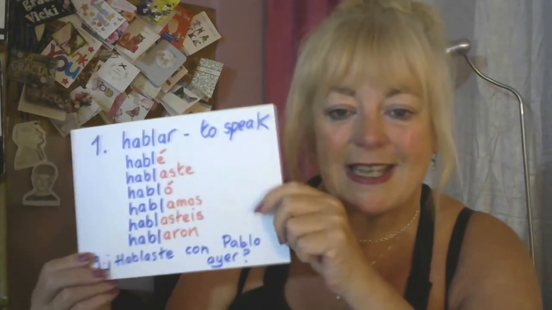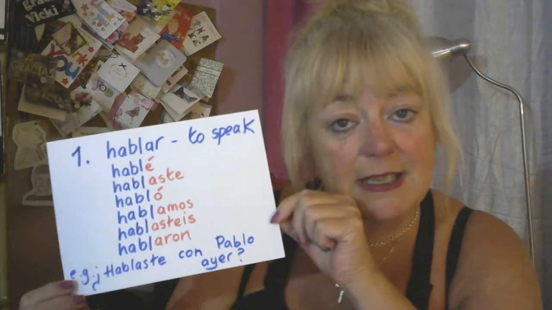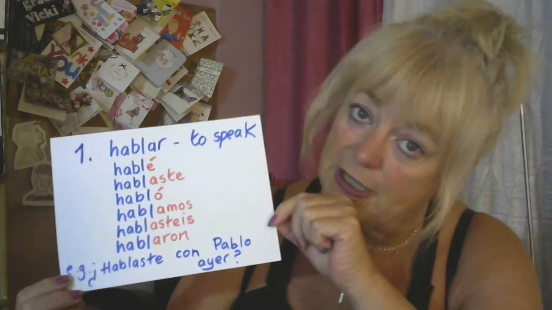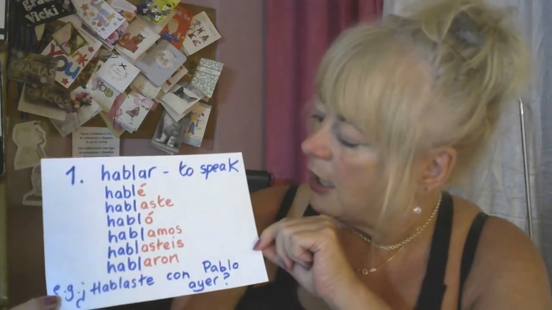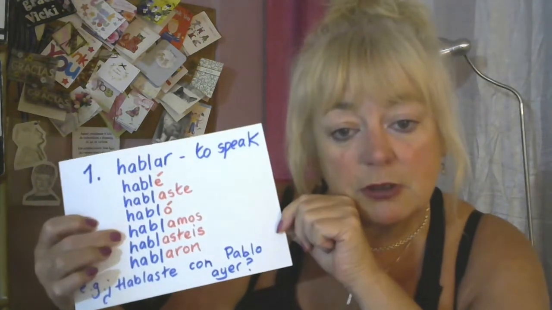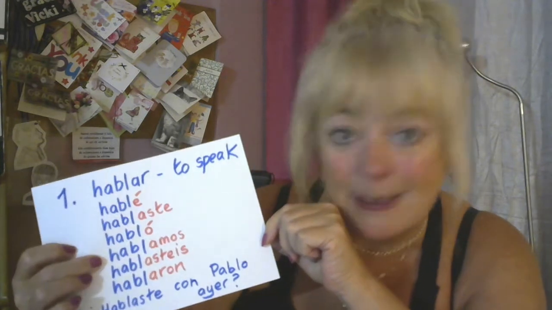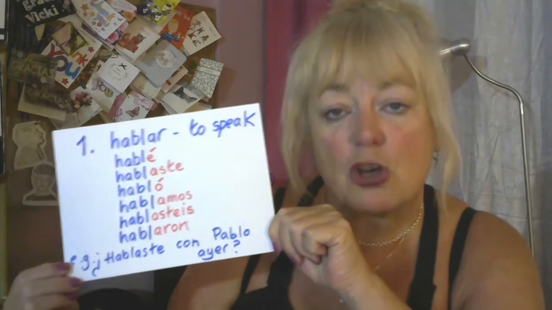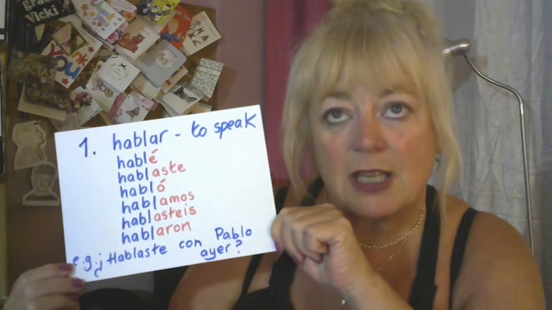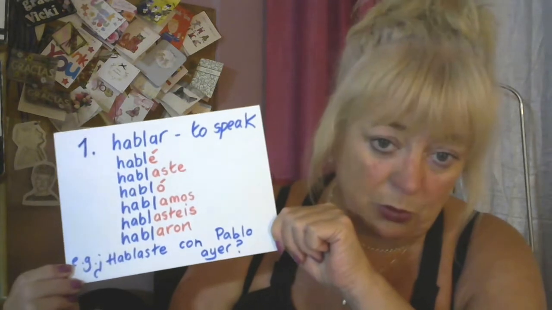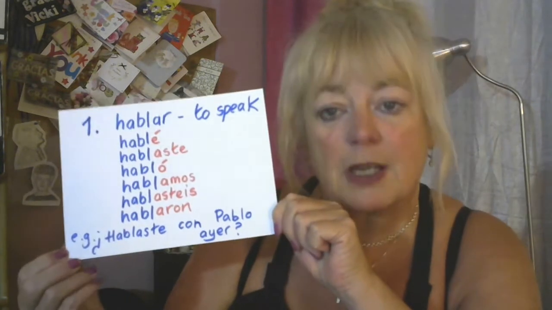If someone says it, we only know from the context of the sentence whether it's I speak or he, she, or it spoke. The other thing I want to point out is the first person plural, amos ending, is the same as the present tense. So again, we only know from the context if we're saying we speak or we spoke. So it's important to be aware of that.